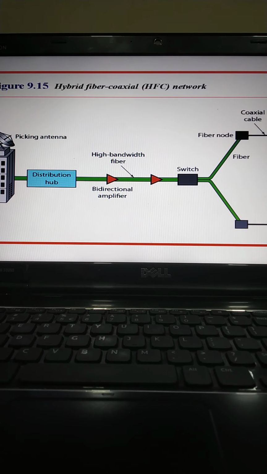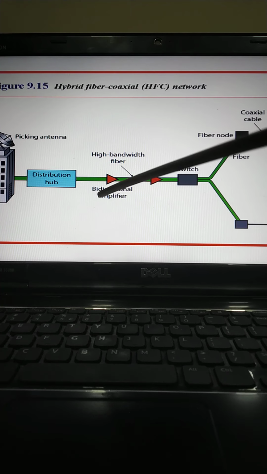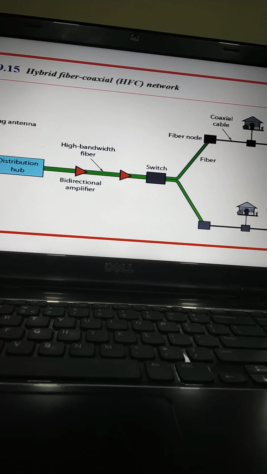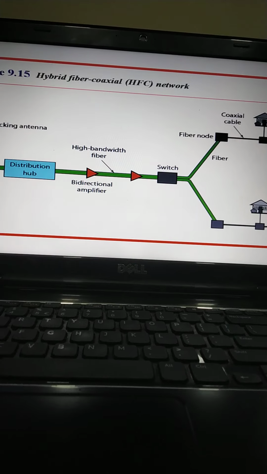Then we have the second generation of cable network, which is called the hybrid fiber coaxial, that is, the HFC network. This network uses a combination of fiber optics and coaxial cable. The transmission medium from the cable TV office to a box called the fiber node is optical fiber, and from the fiber node through the neighborhood into the house it is still coaxial cable. If you see here, up to the subscriber premises we have the coaxial cable.